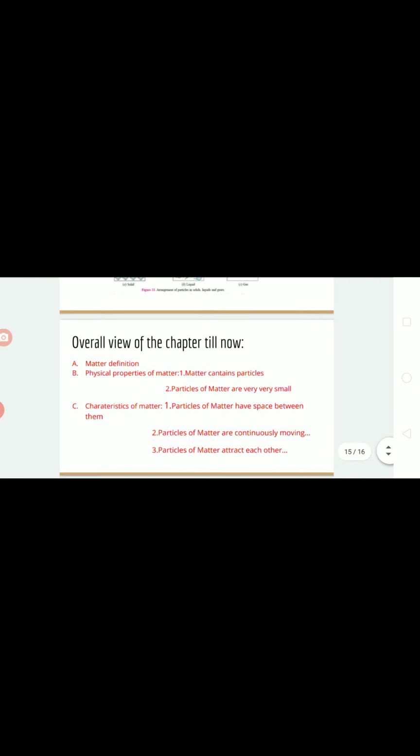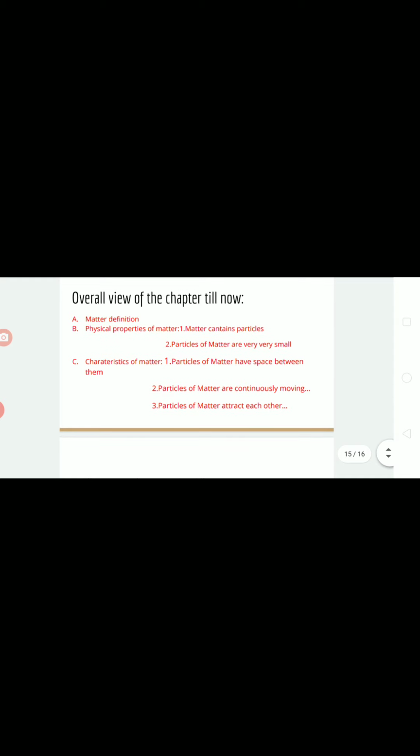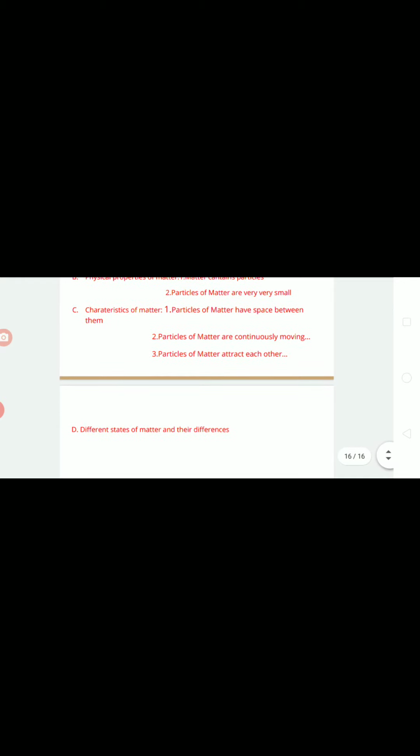So it is the story of states of matter. Overall in this chapter, we read like this. First we read about the matter definition. Next, physical properties of matter, that is, matter contains particles. Particles of matter are very, very small. Next we read about the characteristics of matter, that is, particles of matter have space between them. Particles of matter are continuously moving. Particles of matter attract each other. And today we discussed different states of matter like solids, liquids and gases and the differences also.